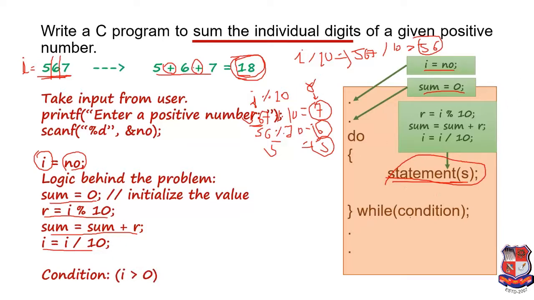So over here we are mentioning the condition, and what will be the condition? It will be I greater than 0. Okay, and we will print the value of sum over here. Now we'll see the demonstration of this program in Turbo C++.